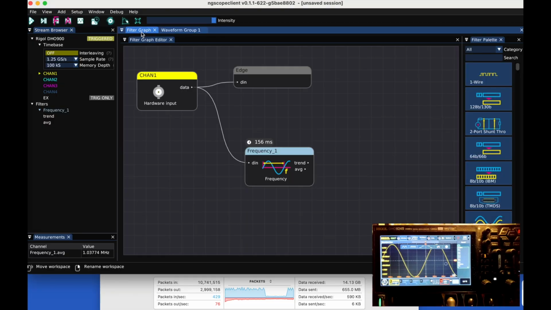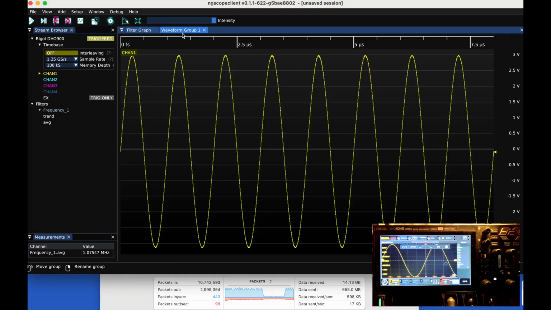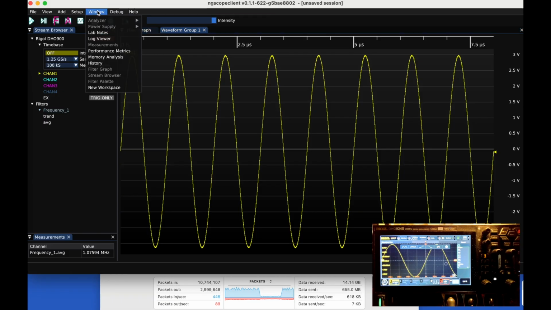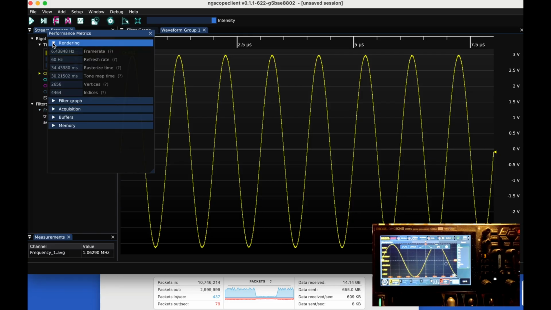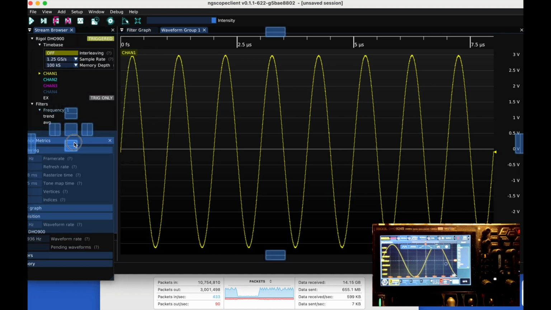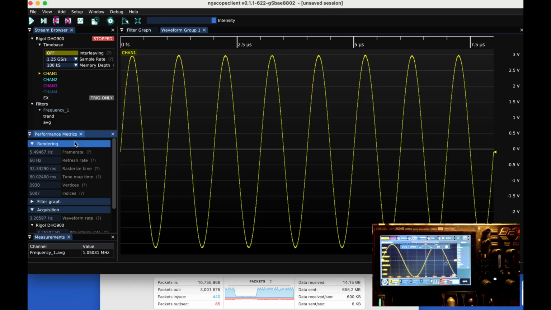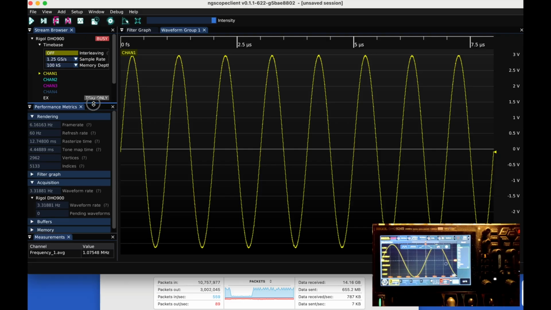So now that I have a nice sine wave, let me get some statistics. Rendering, which is not great. So my laptop now is struggling with this frame rate. It should be better. And in fact, it's better when I'm not recording high quality video at the same time.